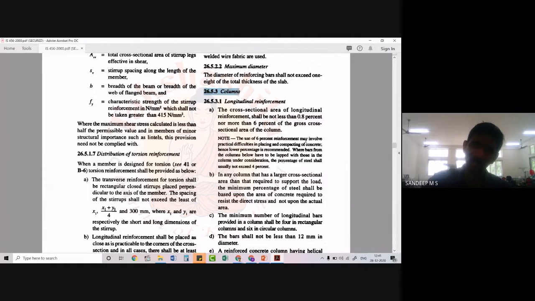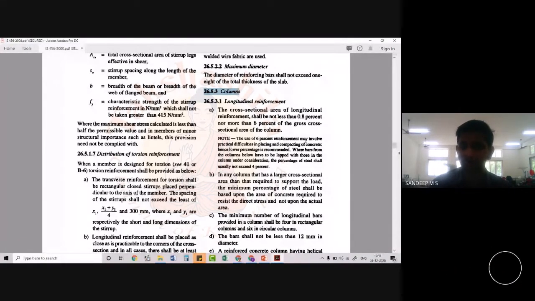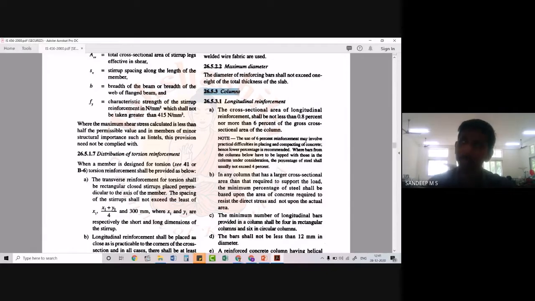And one more thing, an upper limit is also there, that is, we cannot provide an area of steel greater than 6 percentage. What will happen if I provide, say, 8 percentage of steel? It is actually better, right? Steel is very good in taking up compression as well as tension. So what is the problem in providing a percentage above 6%? What can be the reason for that? Can someone suggest the reason? Sir, economy. Economy is a factor, okay. Then anything else? That is not the major thing.